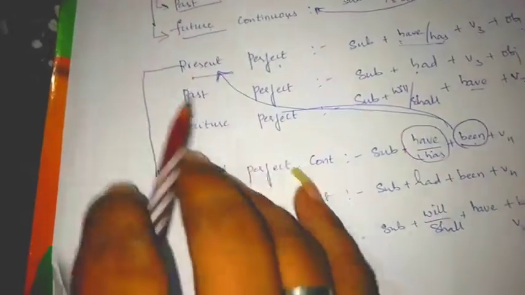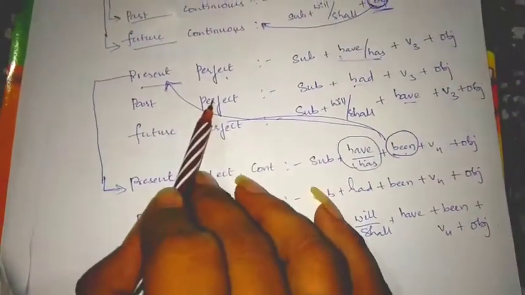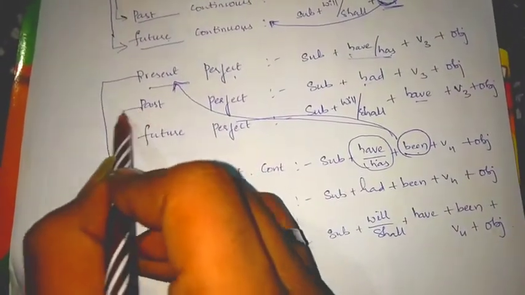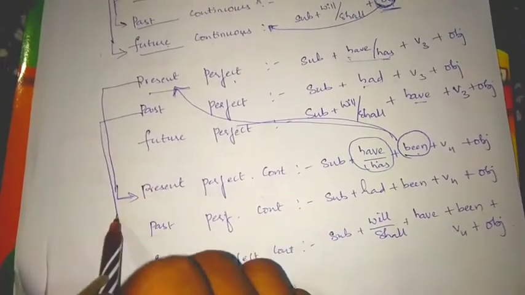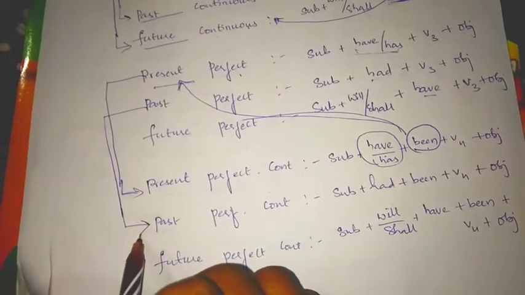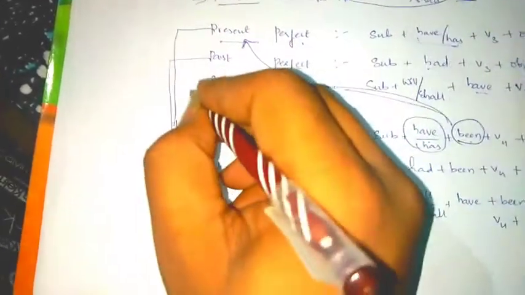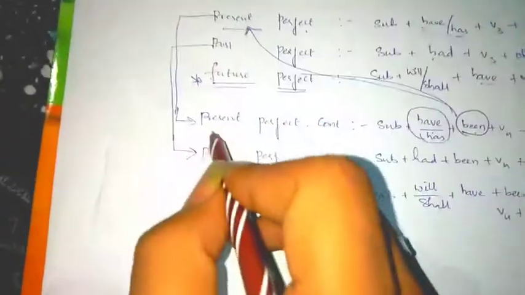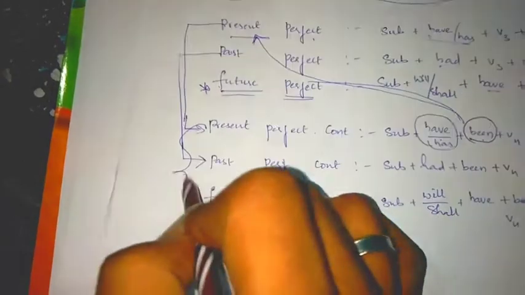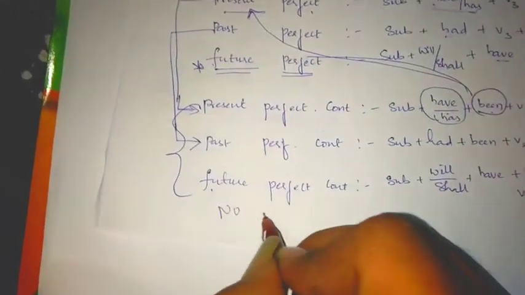Then next one, past perfect tense. If the question is in the form of past perfect tense, then the been forms are used in that. Future perfect tense, no need to worry about this. Government has already erased these type of questions, and regarding these three, there won't be any question, no passive voice.